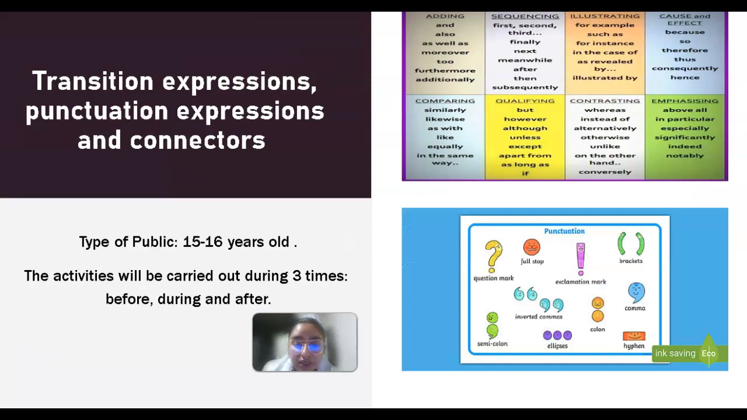Before looking at the other types of sentences, we are going to study transition expressions, punctuation expressions, and connectors. These activities are for students between 15 and 16 years old. The activities will be carried out in 3 moments: before, during, and after.